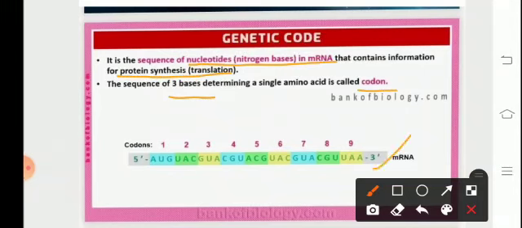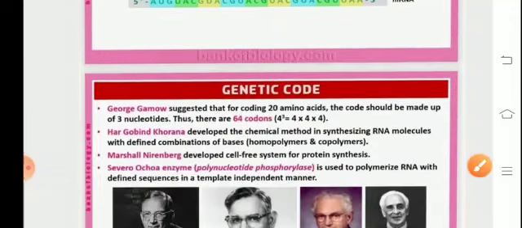Now let us presume this to be the single-stranded mRNA comprising of the nucleotide bases AUG, UAC, and so forth. So starting from the 5' end, we've got a unit of triplet, and thus there are 9 codons in all in this mRNA strand.